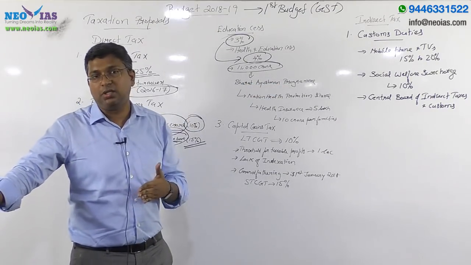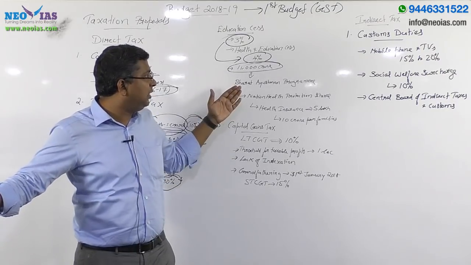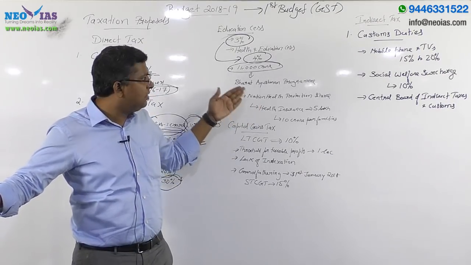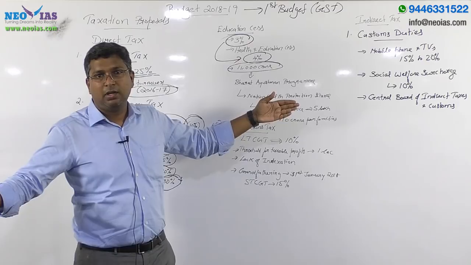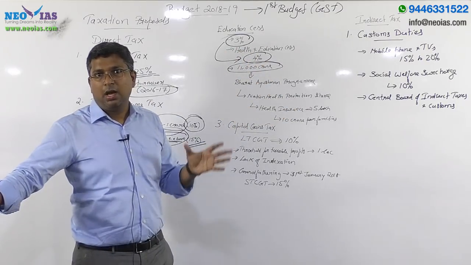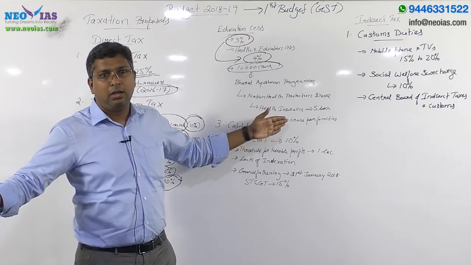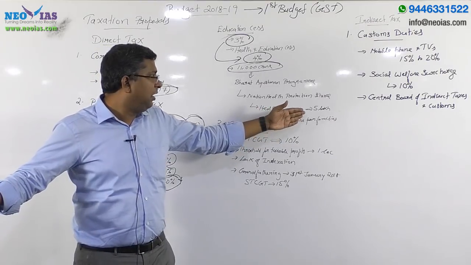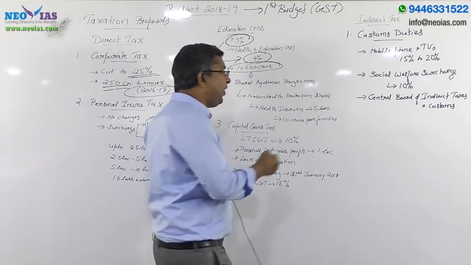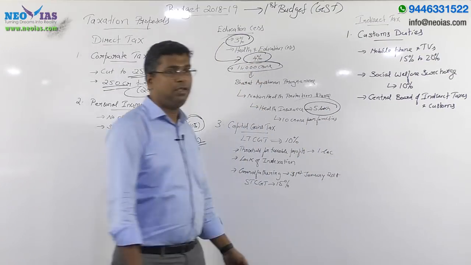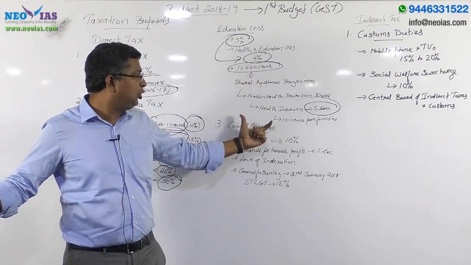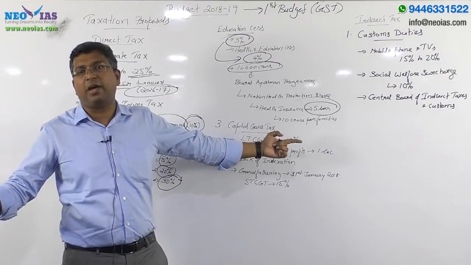There are two major initiatives under this program. One of them is the National Health Protection Scheme, which is this year's very important scheme, a health insurance scheme worth 5 lakh, aimed to cover 10 crore poor families.